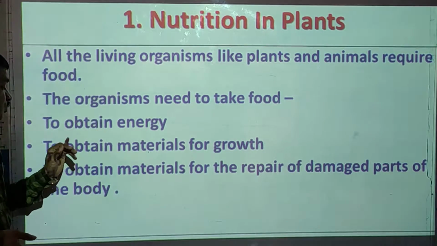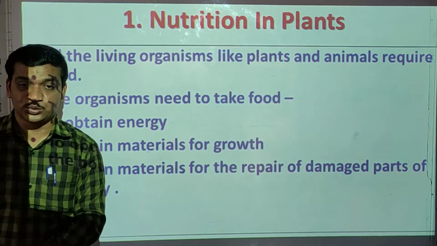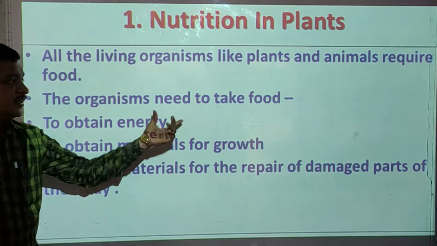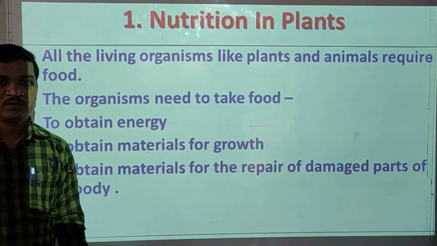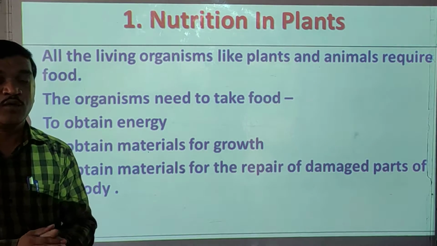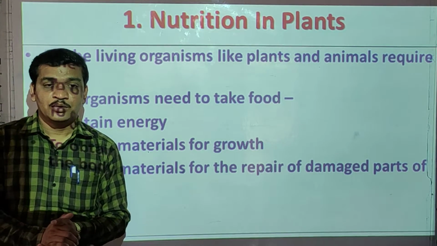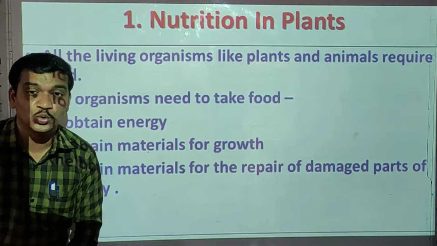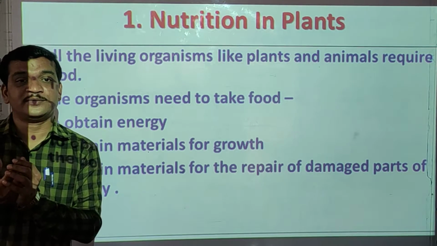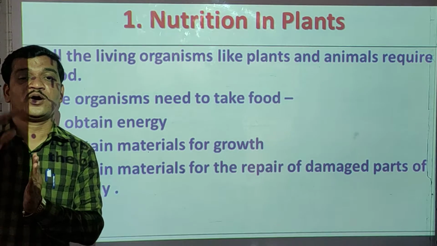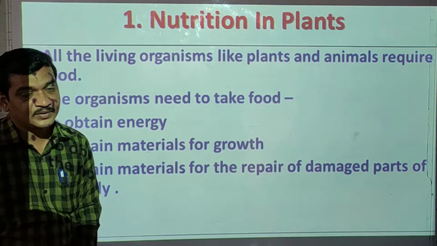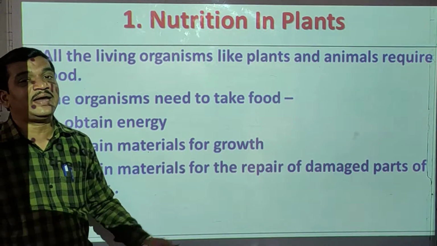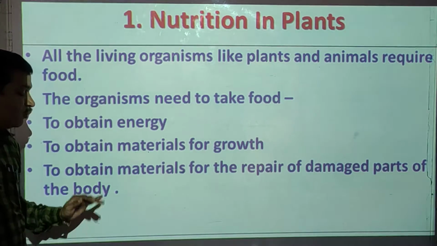Second thing, to obtain the materials for growth. See here, all organisms need to take food. First thing, to get the energy. Second thing, to obtain the materials for growth. So through that food items, we get the materials which are required for the growth and development. Next one, to obtain the materials for the repair of damaged parts of the body.